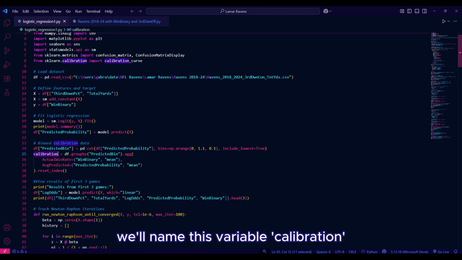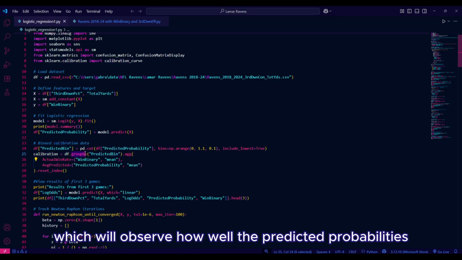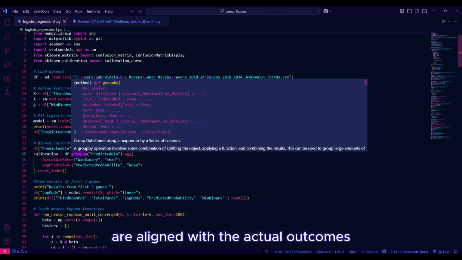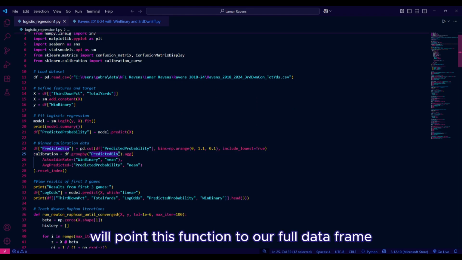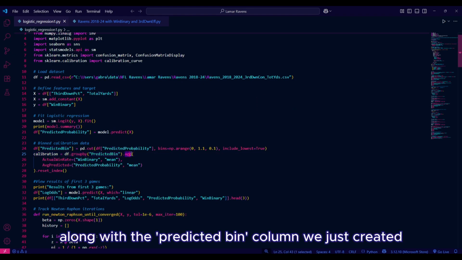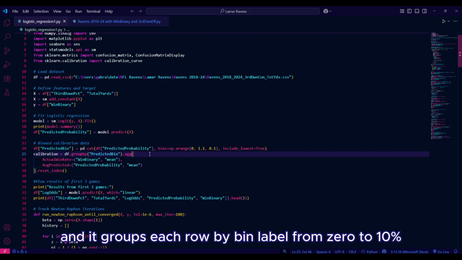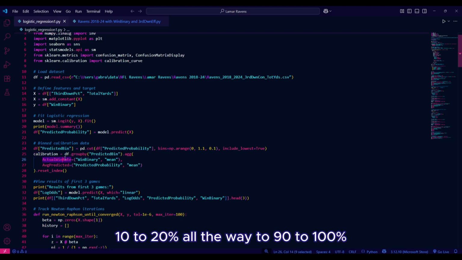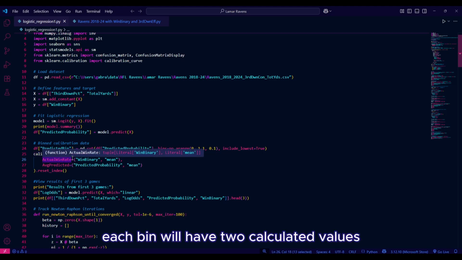We'll name this variable calibration, which will observe how well the predicted probabilities are aligned with the actual outcomes. The group by method will point this function to our full data frame along with the predicted bin column we just created. And it groups each row by bin label, from 0 to 10%, 10 to 20%, all the way to 90 to 100%. Each bin will have two calculated values.